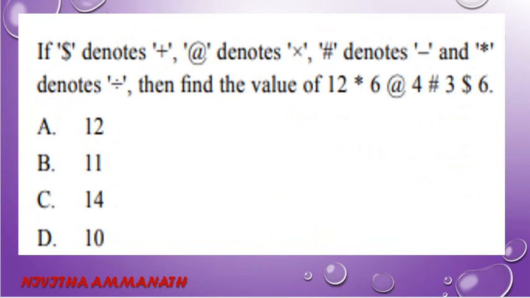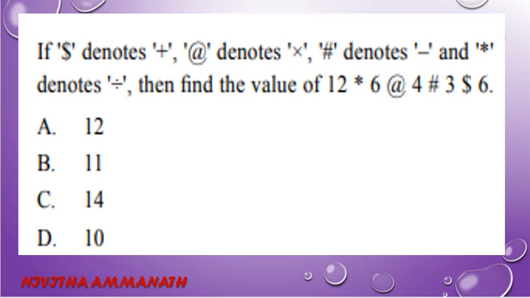If dollar denotes plus, at denotes into, hash denotes minus, star denotes divided by, then find the value of 12 star 6 at 4 hash 3 dollar 6.